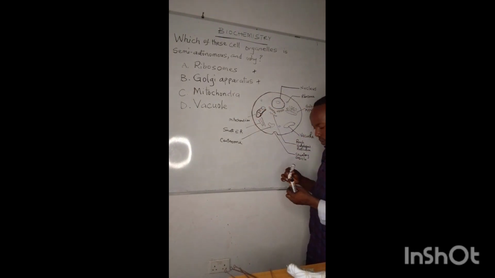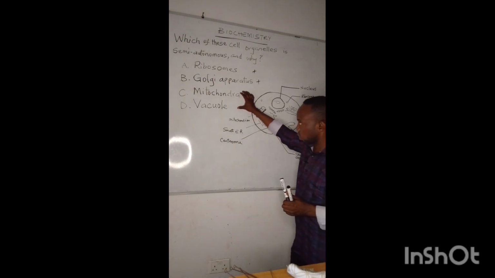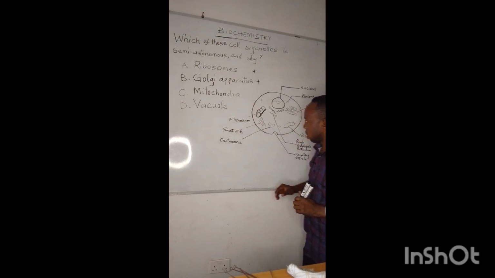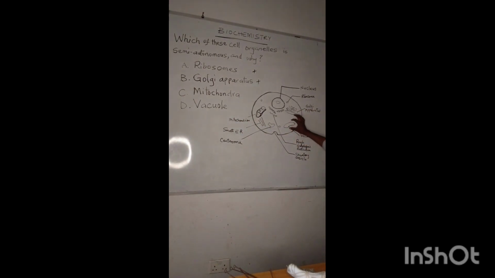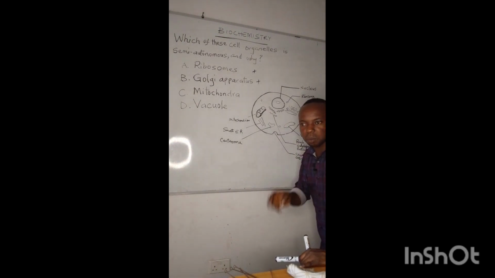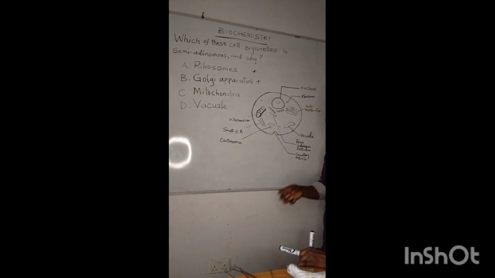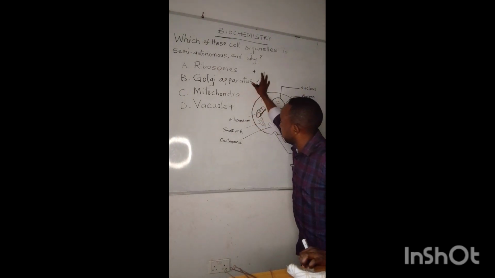Now, mitochondria. Before we talk about mitochondria, let's talk about the vacuole. Look at the vacuole here. The vacuole is a place or a space, like a lumen, where the cell stores some of the food or even water that the cell might need in the future. So the amount that is stored here is regulated by the nucleus. Automatically, we have eliminated all these options.